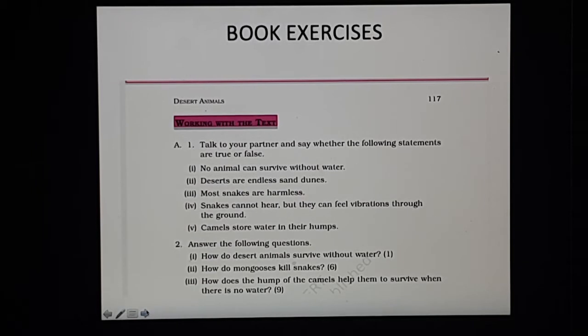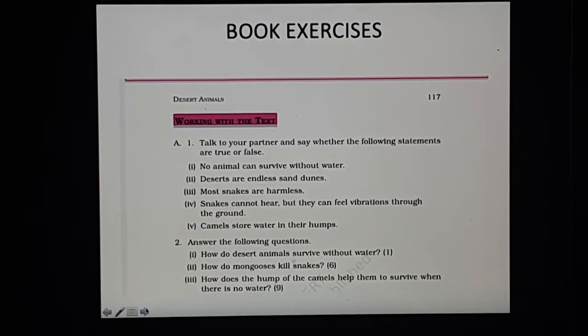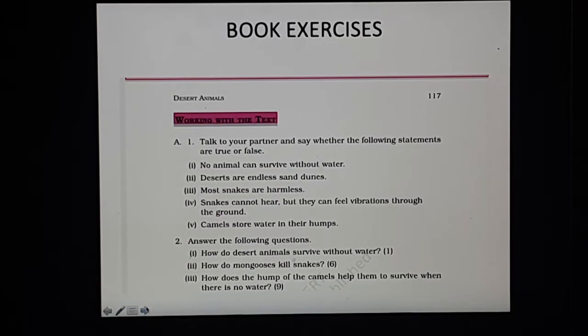Snakes cannot hear, but they can feel vibrations through the ground. Yes, this also is true. Camels store water in their humps. No, this is a wrong belief. They do not store water, but they store fat in it.